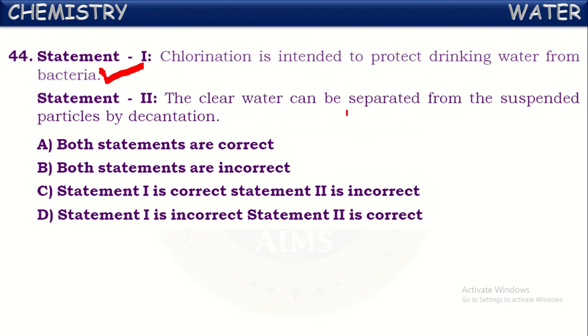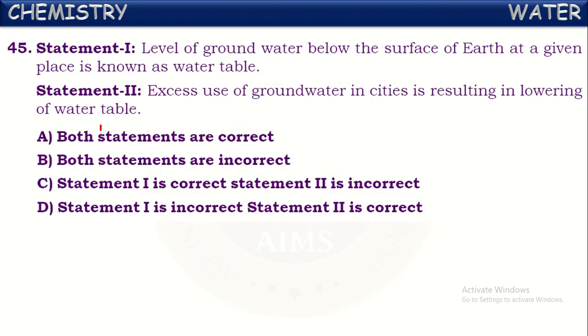Clean water can be separated from the suspended particles by decantation. It is also correct. So both the statements are correct. Next, statement 1. Level of groundwater below the surface of the earth at a given place is known as water table. Yes, it is called water table. Correct. Statement 2. Excess use of groundwater in cities is resulting in lowering of water table.